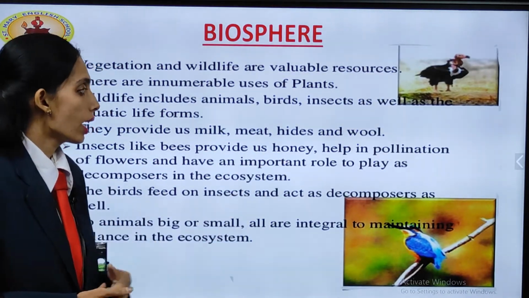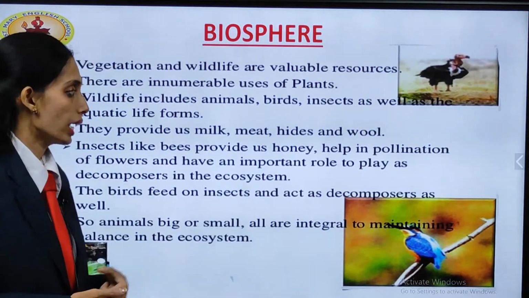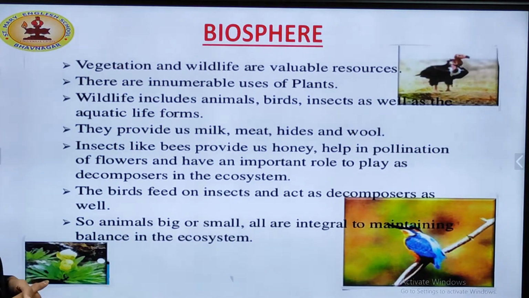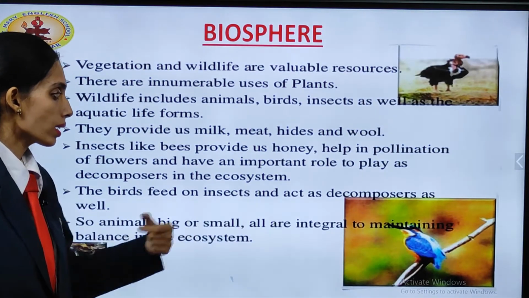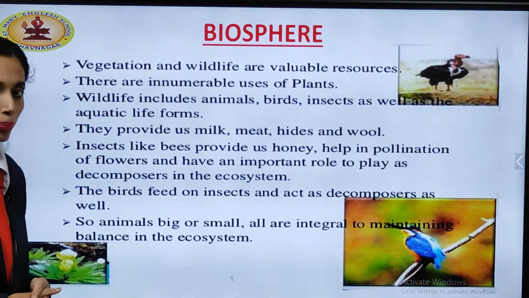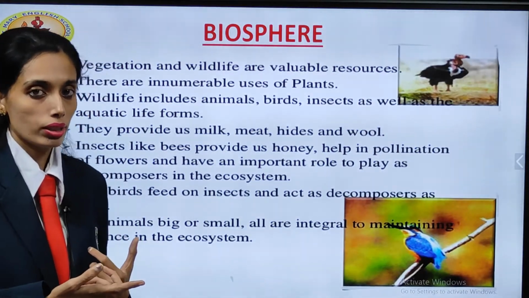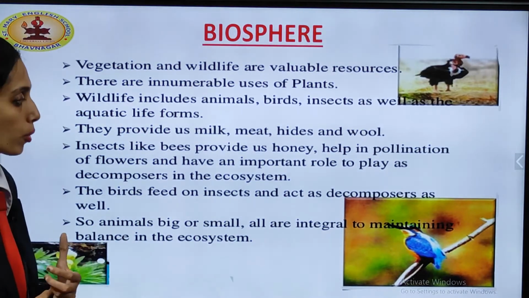They provide us honey, help in pollination of flowers, and have an important role to play as helpers, as decomposers in the ecosystem. The birds feed on insects and act as decomposers as well. So, animals, big or small, all are integral to maintaining the balance in the ecosystem. Each and every animal is dependent on the other, interrelated or interdependent to get their life protected.